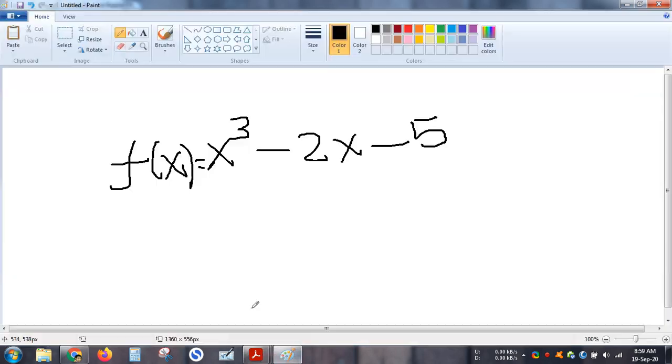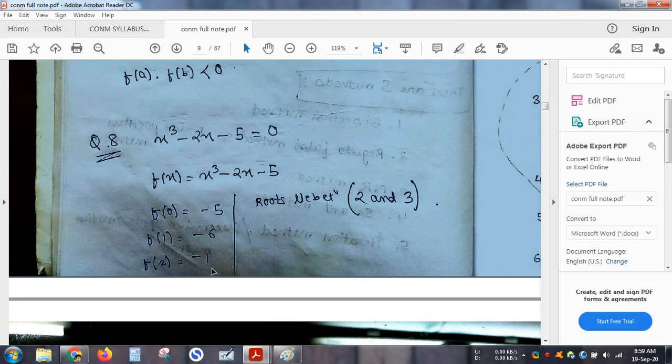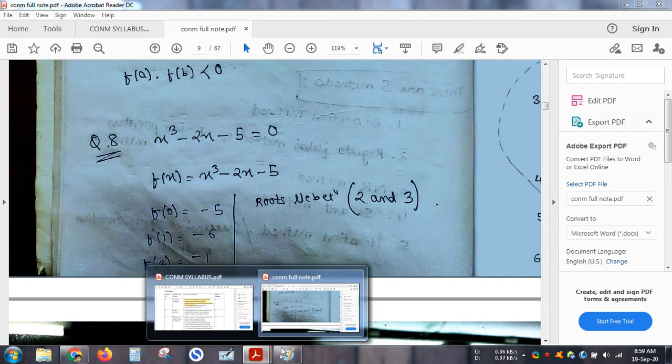If I put 2, what will happen? 2 cube minus 2 into 2 minus 5. So 2 cube is 8, minus 4, minus 5. So what I'm getting? I'm getting minus 1. Now let me put 3 over here. Then what will happen?